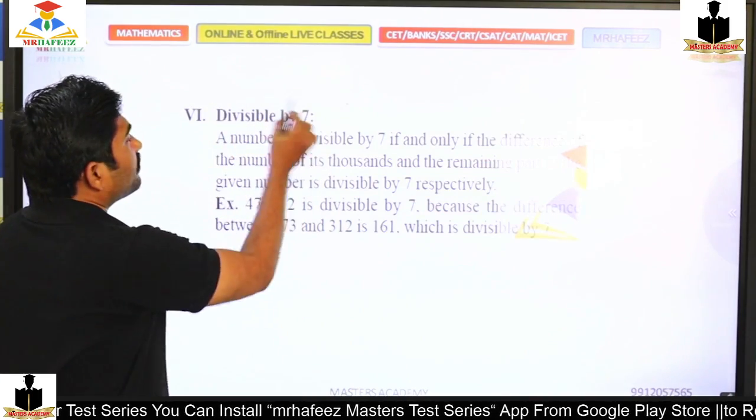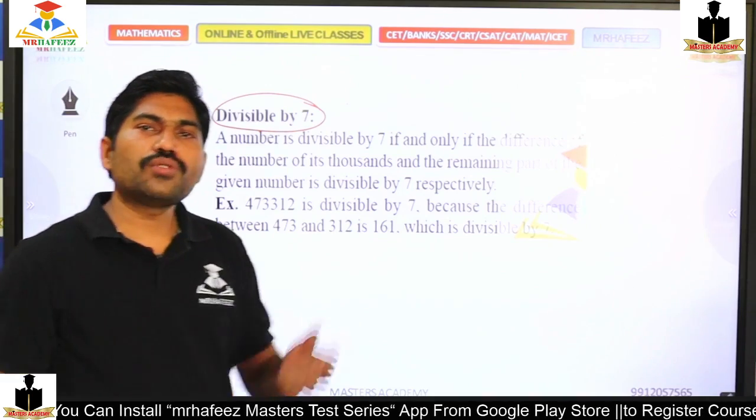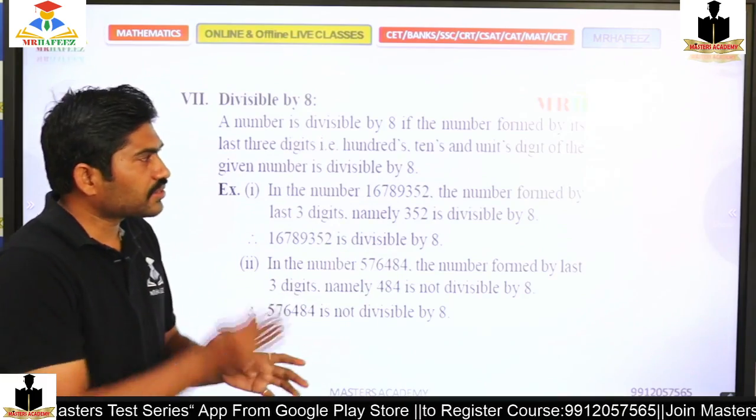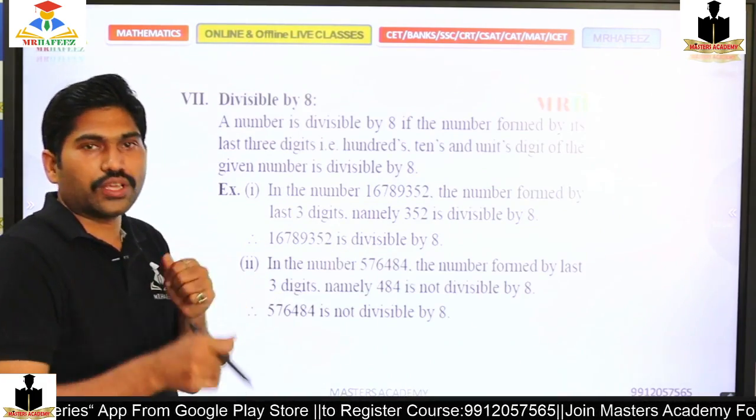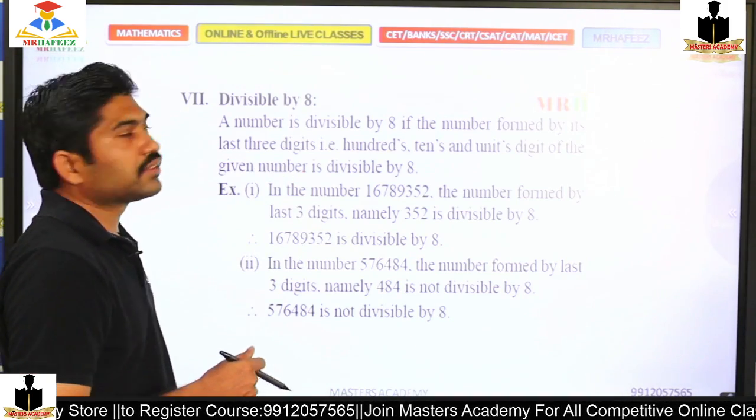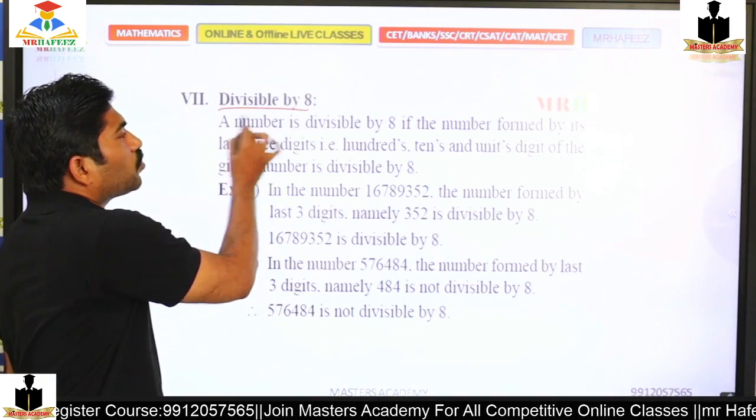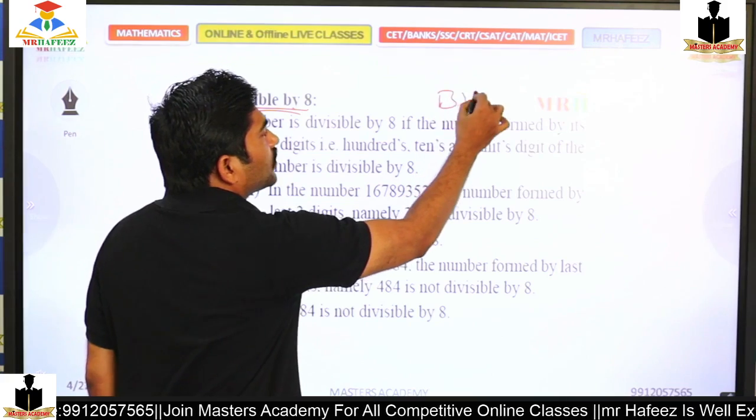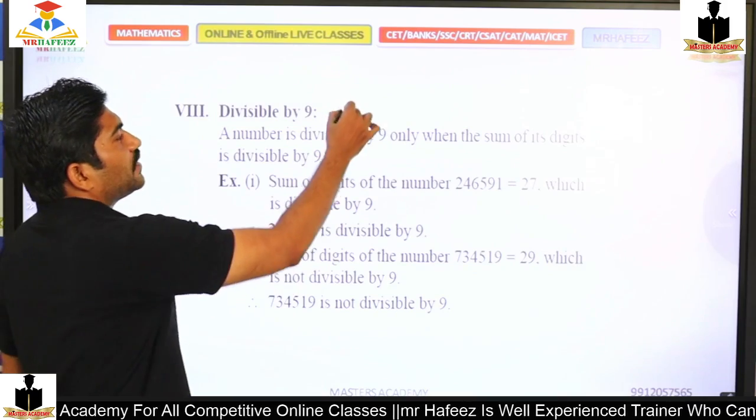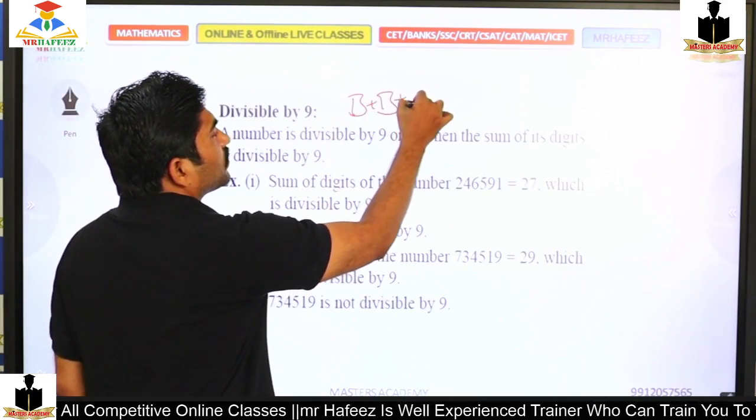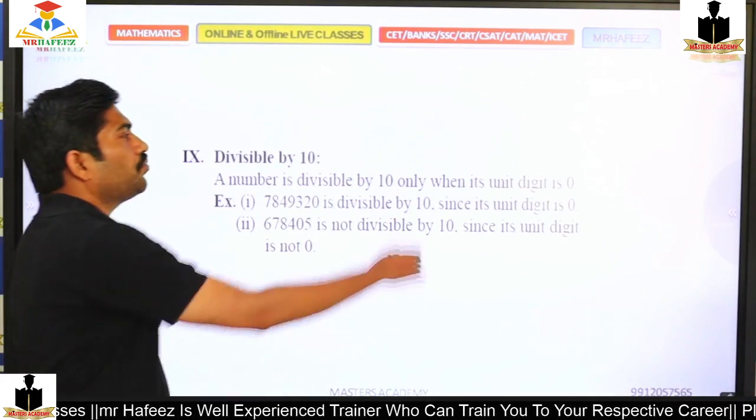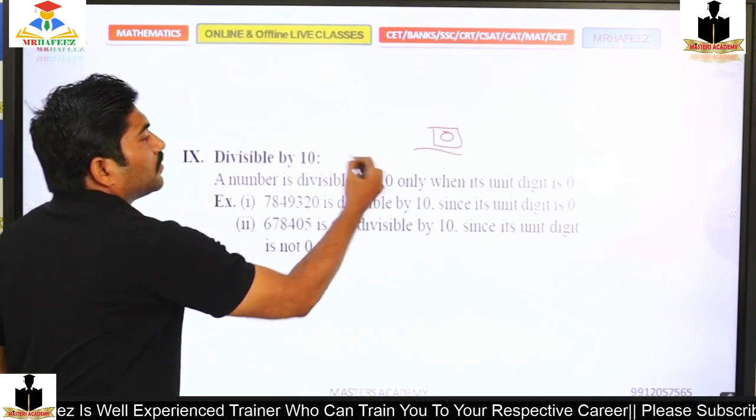So what about the divisibility rule for 7? The divisibility rule for 7 is already there, but we are not following that rule. This is already covered, that's why I'm just moving ahead. If you want to check, you can go back to the last video. The divisibility rule for 8 is checking the last 3 digits. The divisibility rule for 9 is the sum of all digits divisible by 9. Next, the divisibility rule for 10 is that the last digit should be 0.